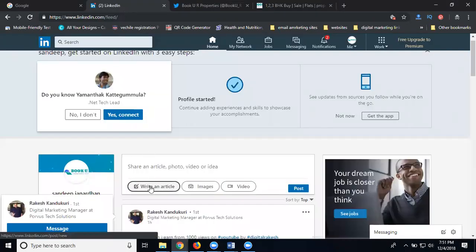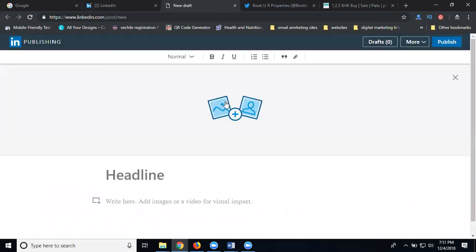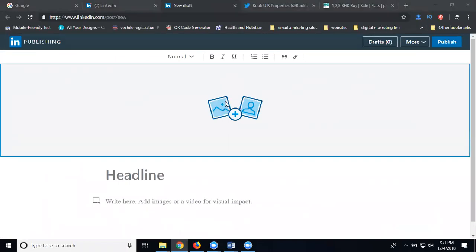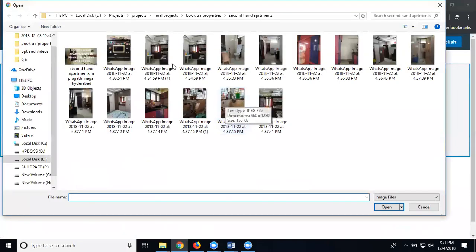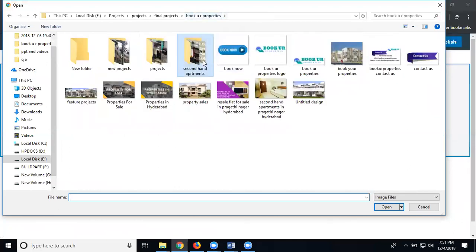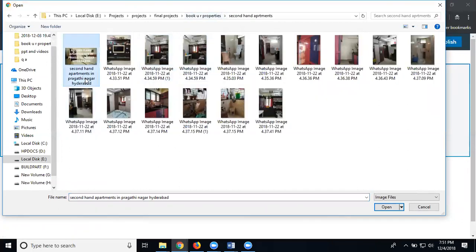The option is called write an article. The article can be about any kind of your services. I'm coming here to publish my article. Now click for your option. Search here. I can go with any option.